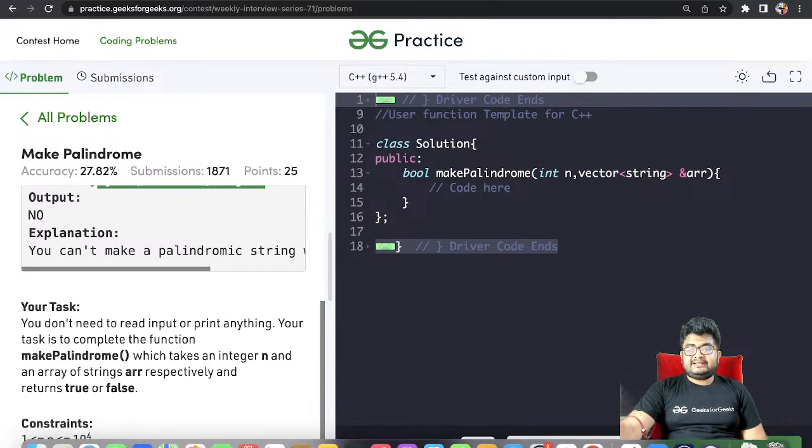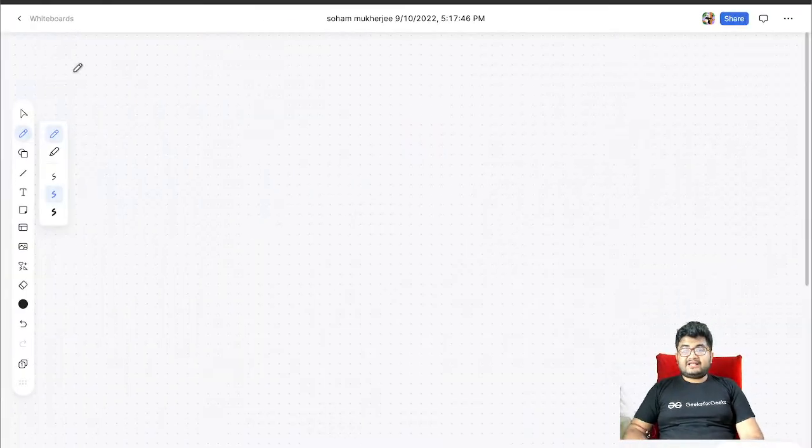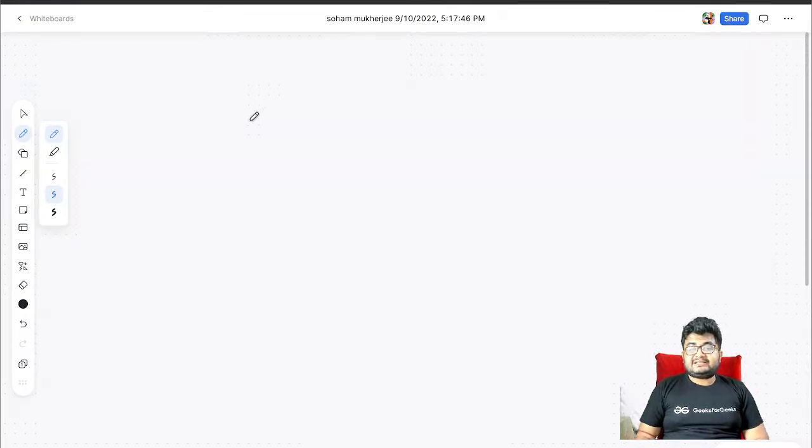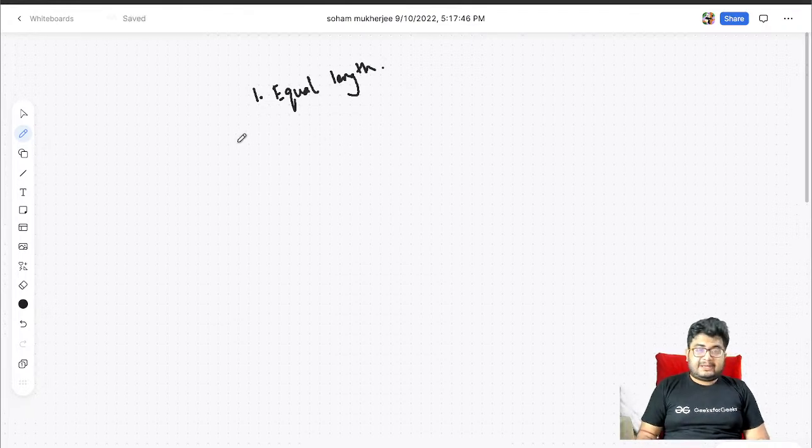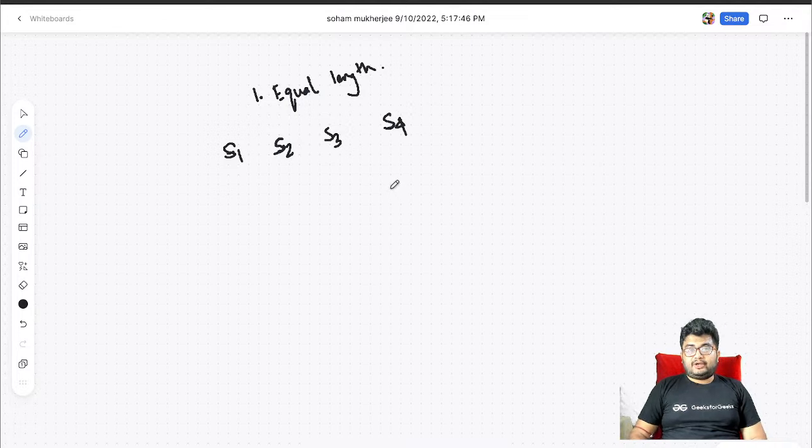Okay, so let's understand this. The first thing that makes the question easy is that all the strings are of equal length. Now let's consider 4 strings, S1, S2, S3, S4, all of equal length. We want to tell whether their concatenation is a palindrome or not. That means each one of them should be a reverse of another, because all are of equal length.